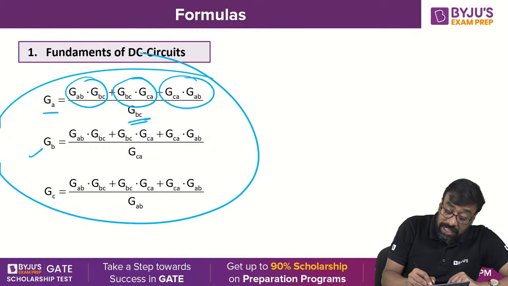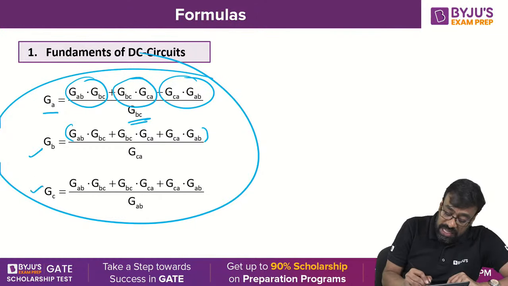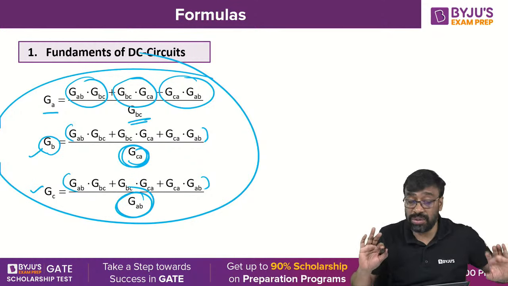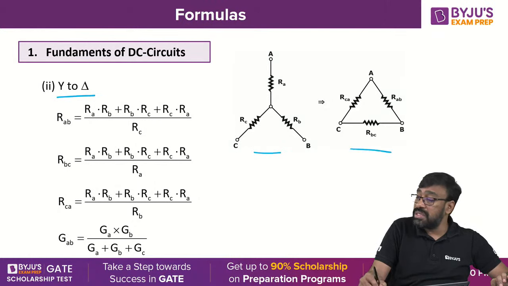Similarly, for GB the numerator does not change here. That is the beauty of it. And for GC the numerator does not change, but for GB you will get the denominator GCA, whereas here it is GAB. Simple to remember the formula. Now the second case is star to delta. This is star, now this is delta.